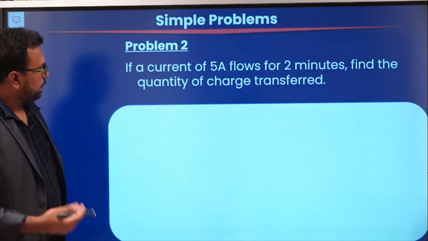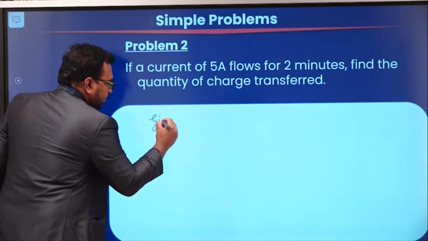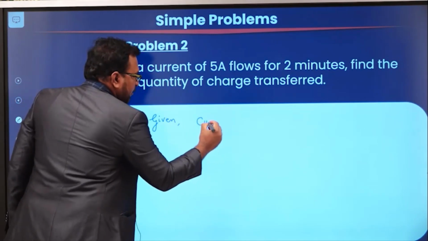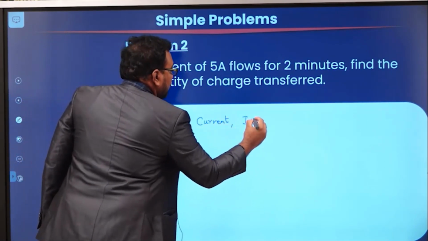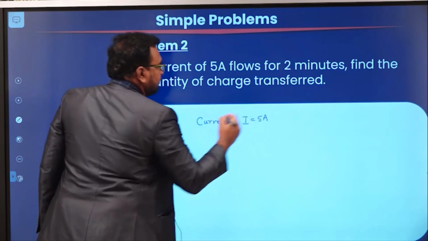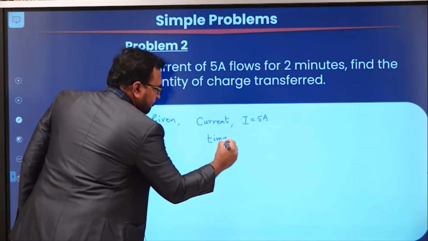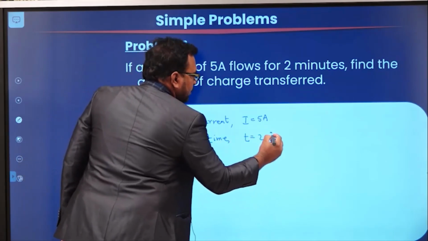Okay. So, let us do this problem again. So, the given quantities are the current I is equal to 5 amperes and time t is equal to 2 minutes.